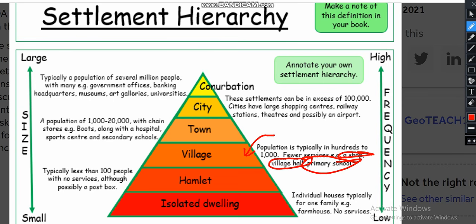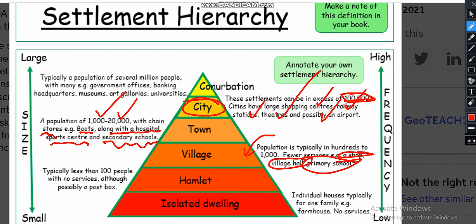Then from a village, we go to a town, with a population of 1,000 to 20,000, with chain stores, for example Boots, along with a hospital, a sports center, and a secondary school. Then from there, we have a city. These settlements can be in excess of 100,000 population. Cities have large shopping centers, a railway station, theaters, and possibly an airport.